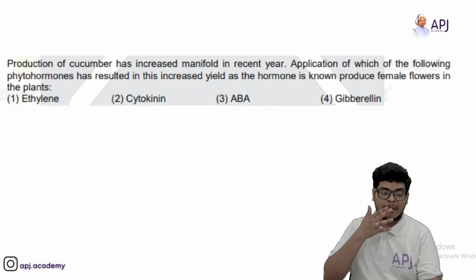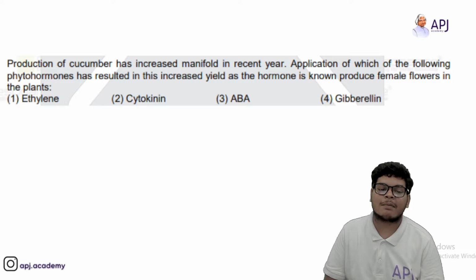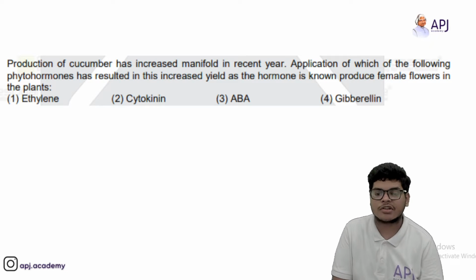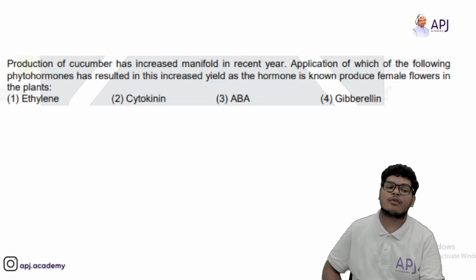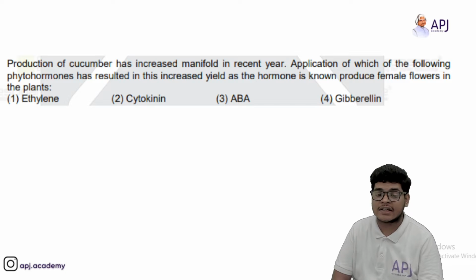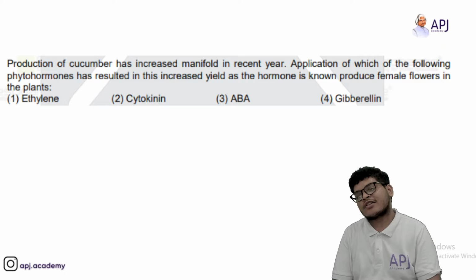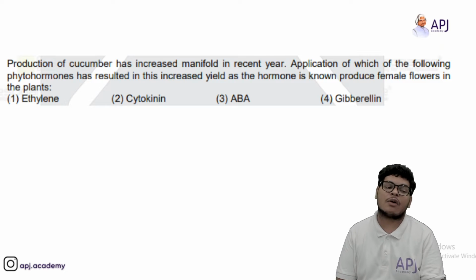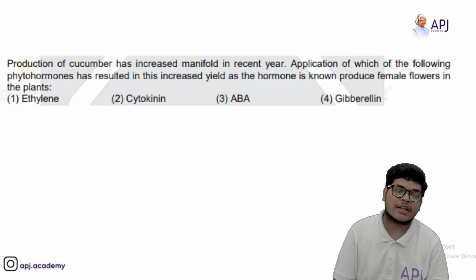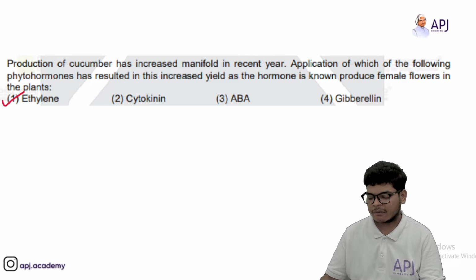Then production of cucumber has increased manifold in recent years. Application of which of the following phytohormones has resulted in this increased yield, as the hormone is known to produce female flowers in the plants? So we all know that ethylene is the hormone which is responsible for the increased yield. So answer will be 1.